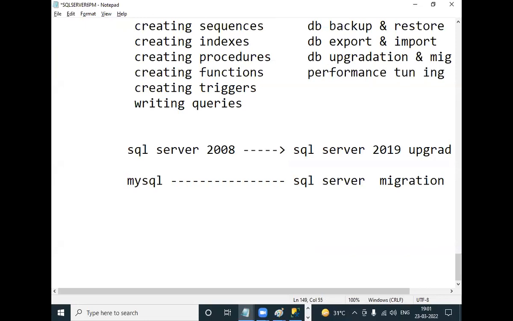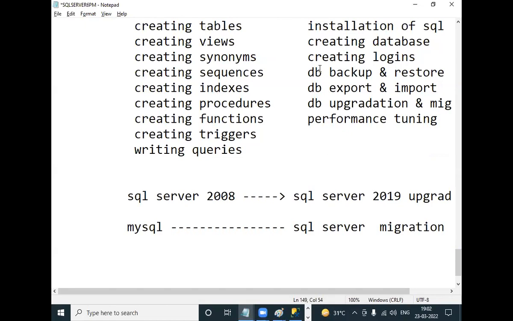SQL Server performance is low, and you need to improve the performance. Improving the performance is called performance tuning. Tuning means improving.